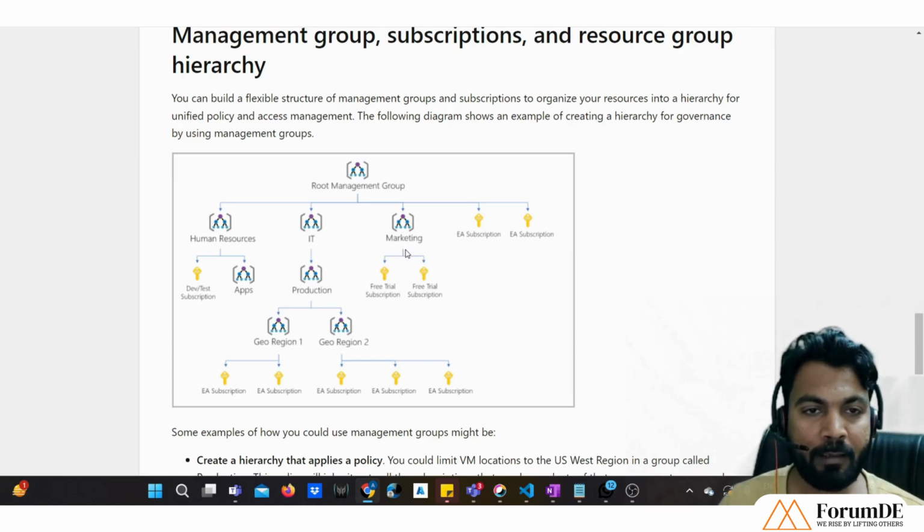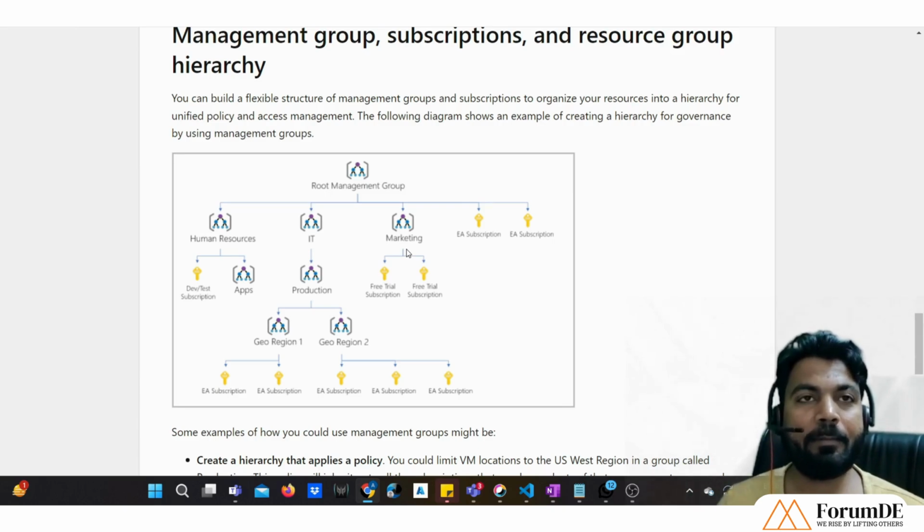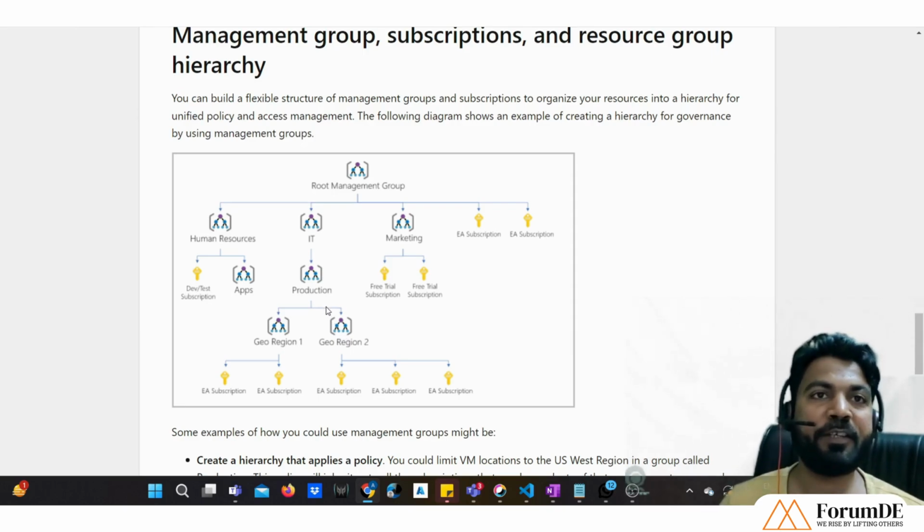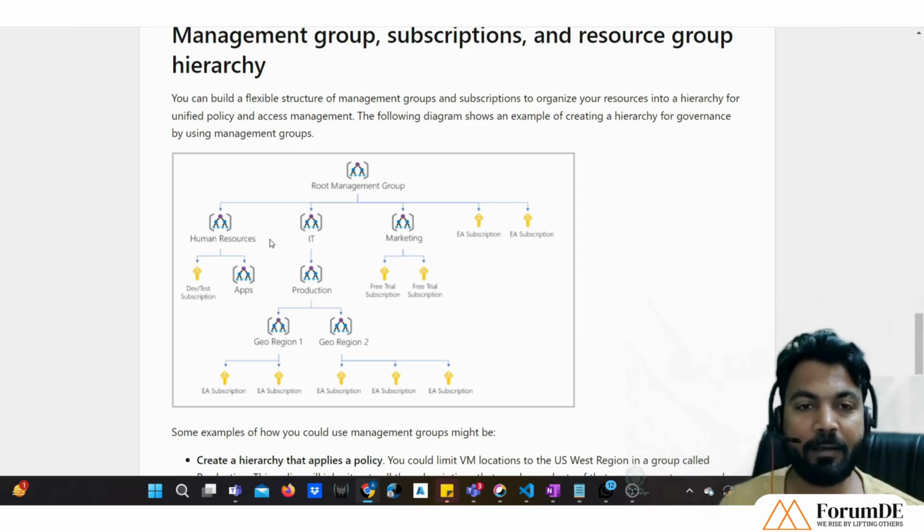Notice one thing. Inside a management group, there can be multiple management groups. Inside this management group, we have other management groups, and inside that, one more. But inside a subscription, we cannot have another subscription.